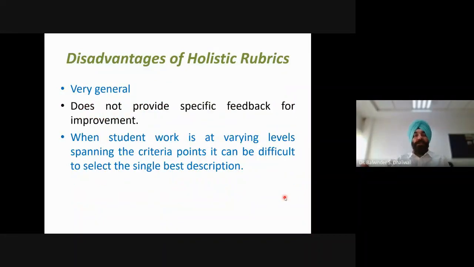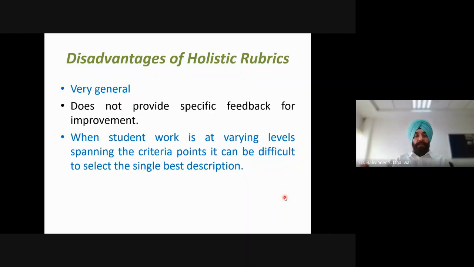Then there are certain disadvantages, like it is very general. Because again, overall description is there, a big, whole picture approach, so it is going to be general in nature. This does not provide specific feedback for improvement. So students are not able to get specific feedback. If student work is not marked as the top level, then the student will not be able to get feedback on the criteria or the factor on which they are lacking. That is one major problem of using holistic rubrics.